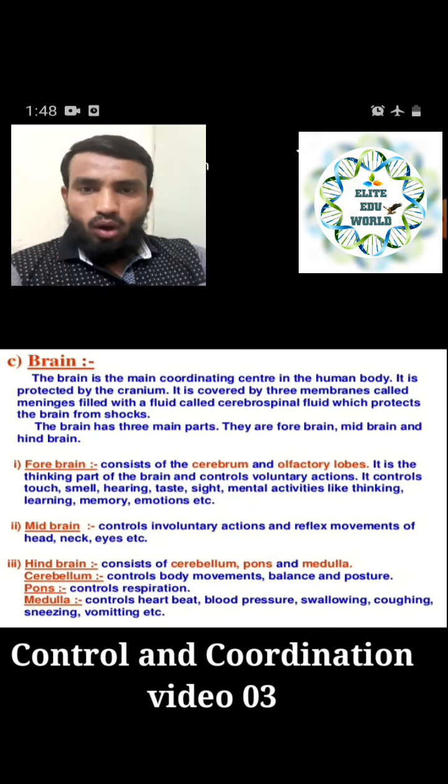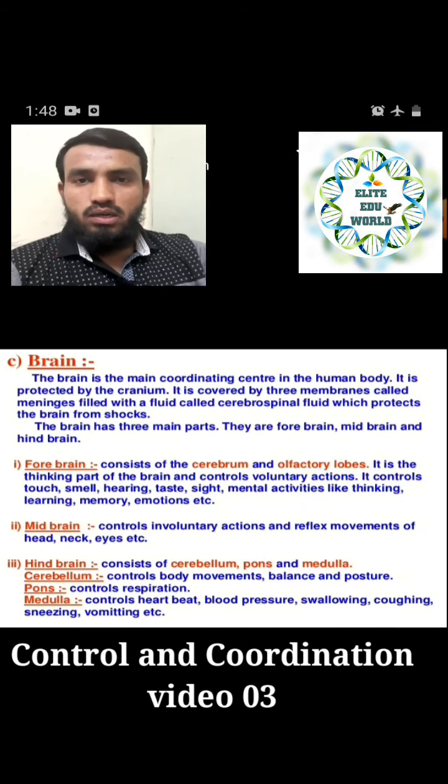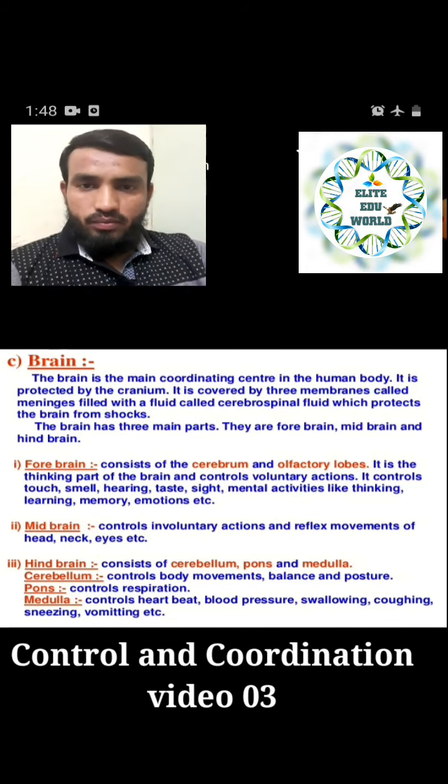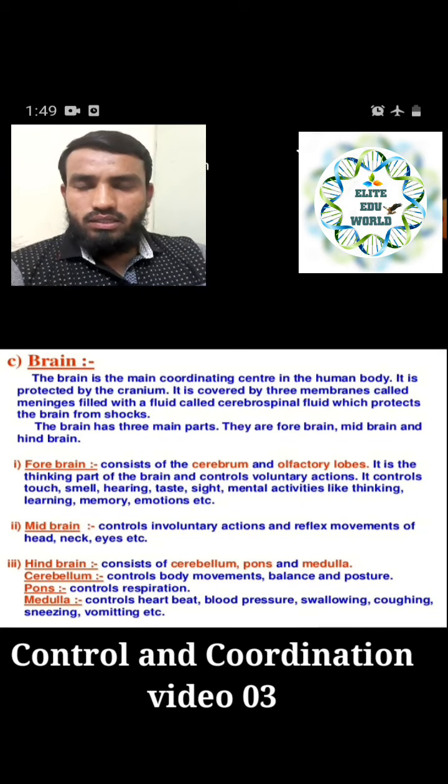And the next part is the pons. The pons controls respiration. This is the special system in our body which takes in oxygen and removes carbon dioxide. All the functioning related to respiration is controlled by the pons, which is a part of our hindbrain. Next, the medulla controls the heartbeat. Again it is involuntary movements like heartbeat, blood pressure, swallowing, whenever we are eating food and swallowing it, and coughing, sneezing, vomiting. And so many extra activities are controlled by the medulla. That is also involuntary movement.